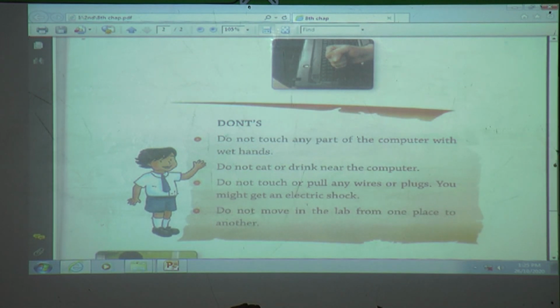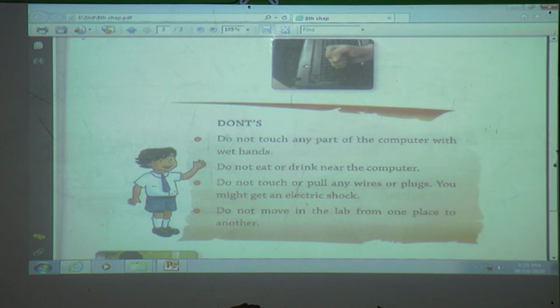Next one. Do not move in the lab from one place to another place. Why?